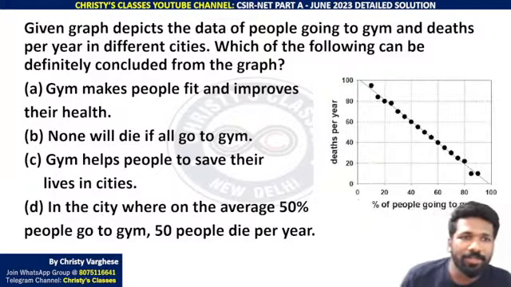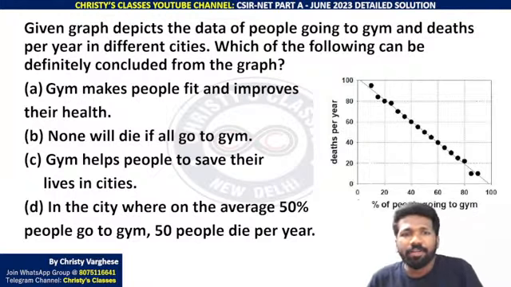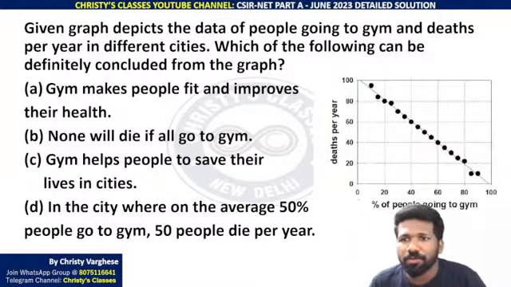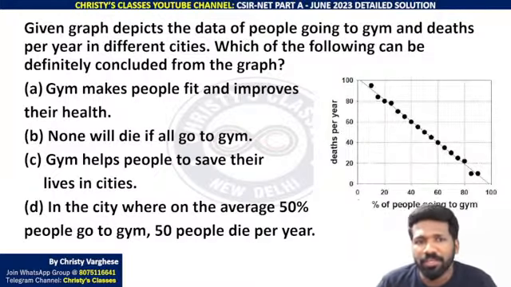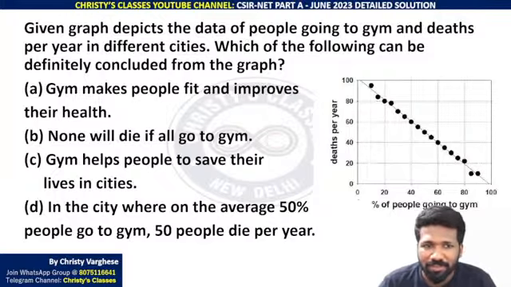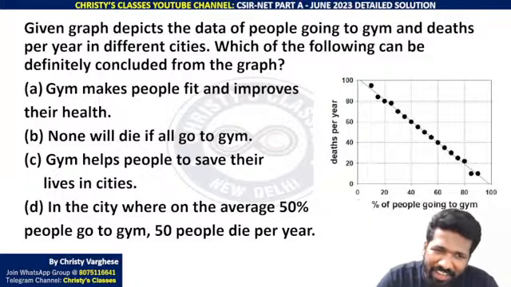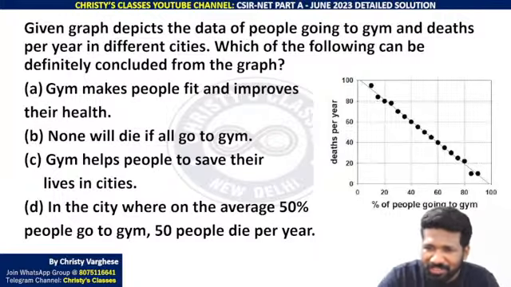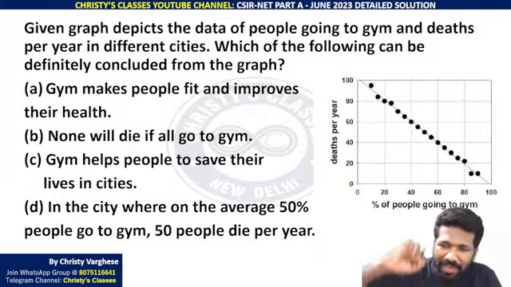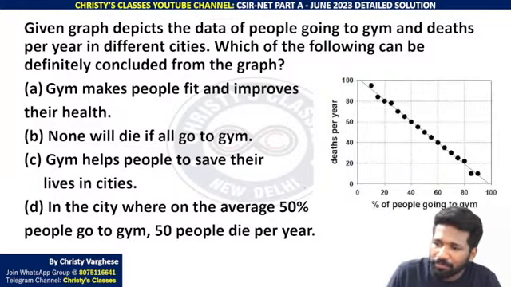So, given graph depicts the data of people going to gym and deaths per year in different cities. Which of the following can be definitely concluded from the graph? Again, first 3 options cannot be concluded because that is not something derived from the graph. That is like interpretations you can give after getting more information or knowing more trend.